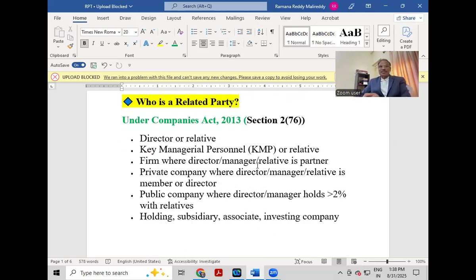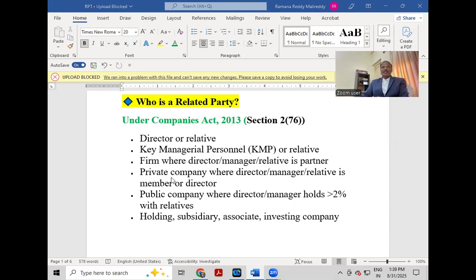Who is a related party under the Companies Act 2013? A director. A director is a related party to the company. Not only the director, even a relative: a director's relative is also a related party. And all KMPs, key managerial personnel in the company, or relatives of KMPs, are all related parties. And the firm where this director, manager or relative is a partner, then that firm is also a related party.